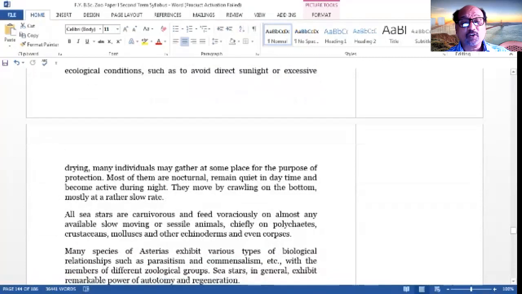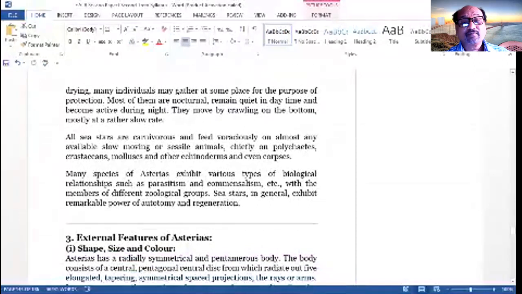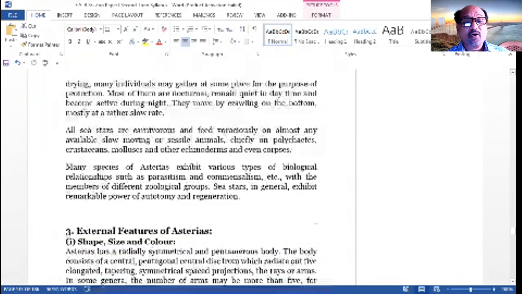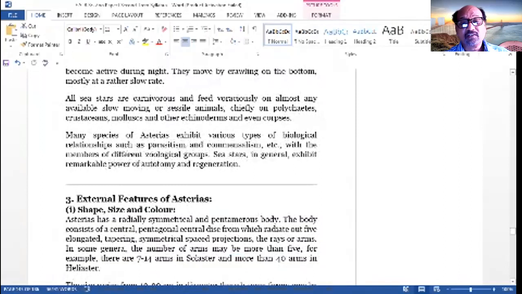Most of them are nocturnal, remain quiet in the daytime, and become active during the night. They move by prowling on the bottom, mostly at a rather slow rate. All sea stars are carnivorous and feed voraciously on almost any available slow-moving or sessile animals, chiefly polychaetes, crustaceans, mollusks, and echinoderms.